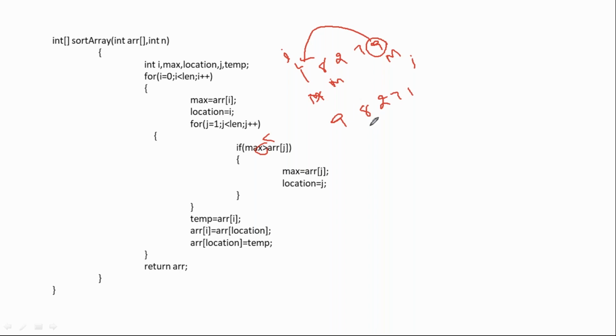Then I'm going to focus on the second max element and insert it in the second location. The third maximum element, 7, I'll insert in the third location like this. So instead of greater than, we put the less than symbol so that the code gets corrected. Are you clear right now, Naveshri? It is simple selection sort, but the only thing is that in this code we are finding minimum elements, but you have to find the max element. Is it clear to all now?